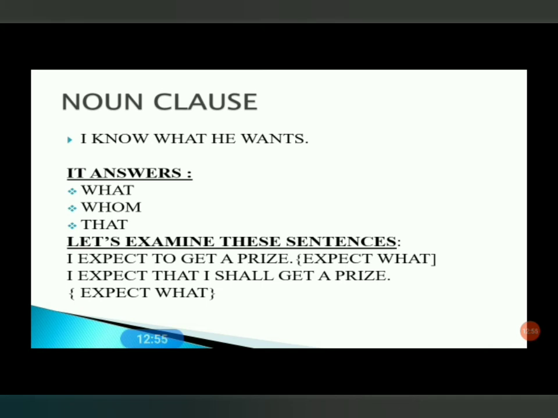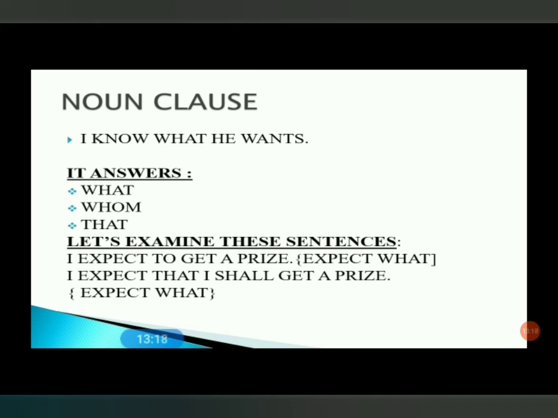Let's examine these sentences. I expect to get a prize. Expect what? To get a prize. You may see here, to get a prize is a group of words and does not contain its subject and its predicate. So it is a phrase. There is a similar sentence. I expect that I shall get a prize. Expect what?